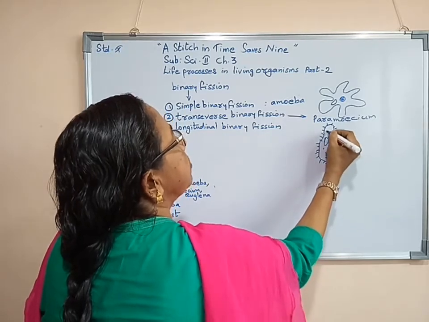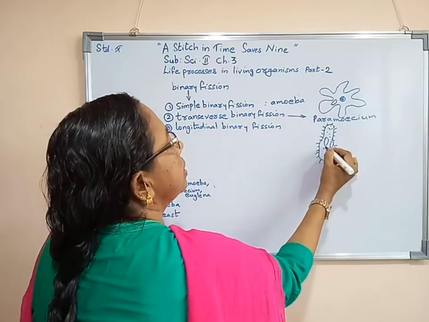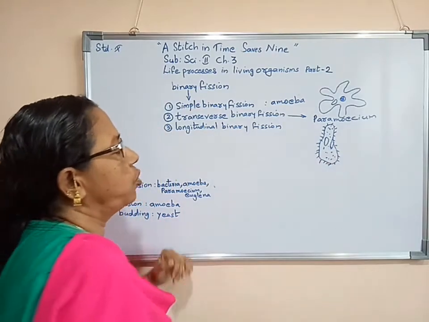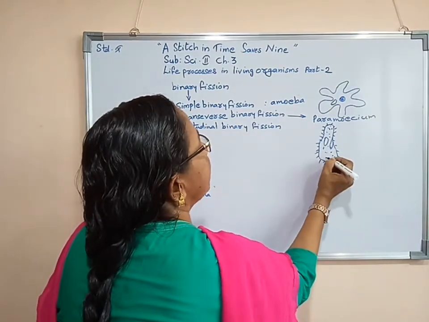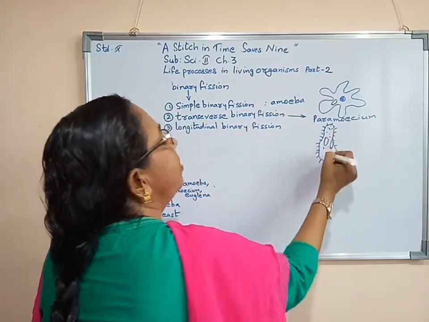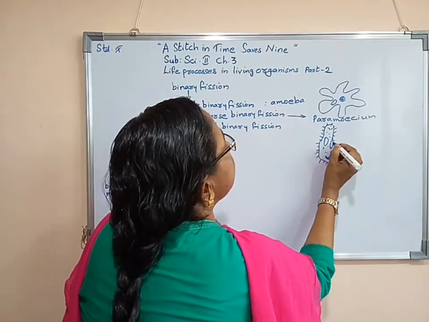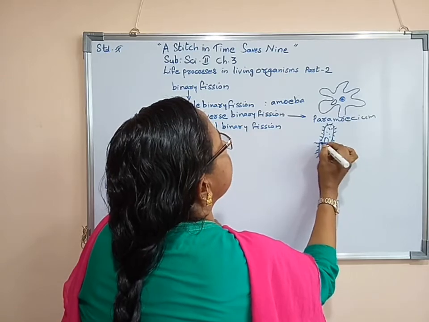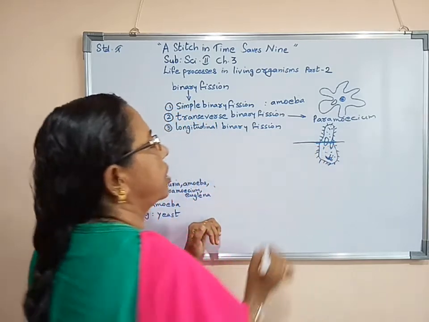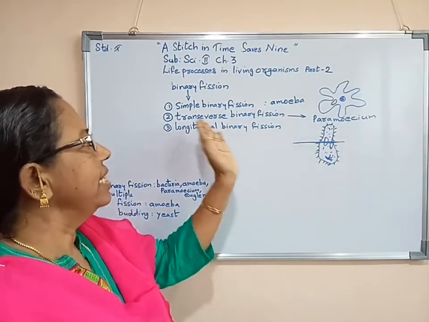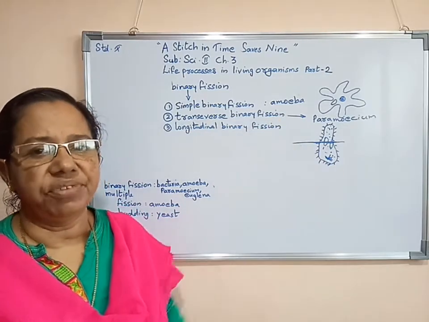Inside the cytoplasmic membrane, cytoplasmic materials will be there. Cytoplasm will be there. Even various organelles will be there, contractile vacuole and others. Its body divides into two parts like that. Such a division is occurring to its body, so it is known as transverse binary fission.